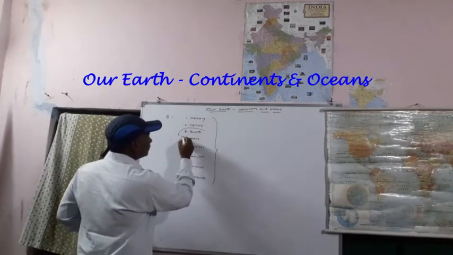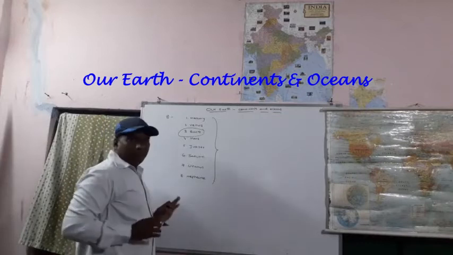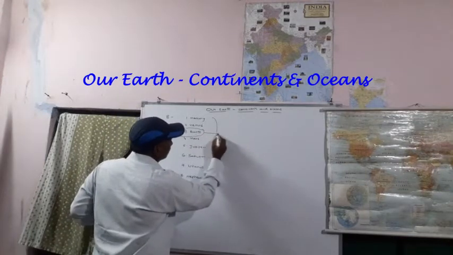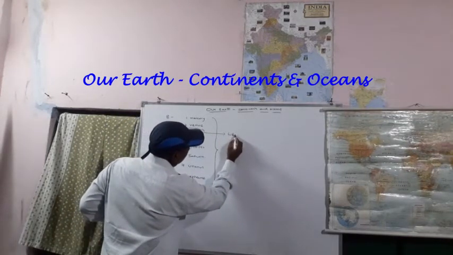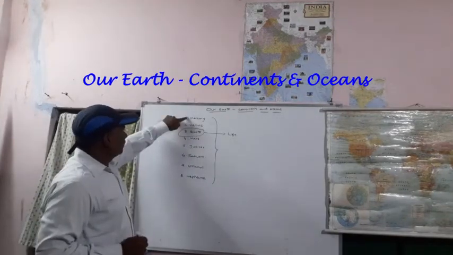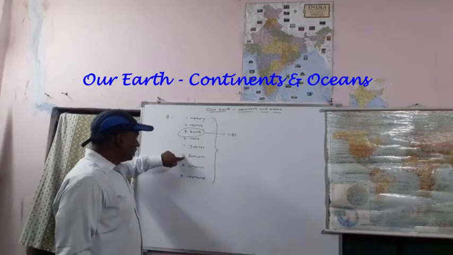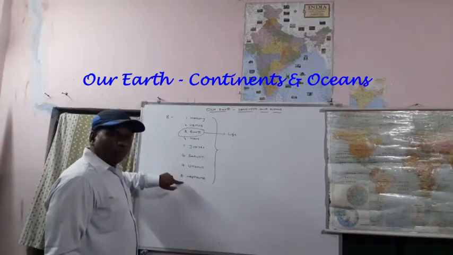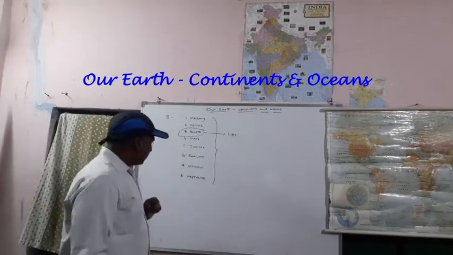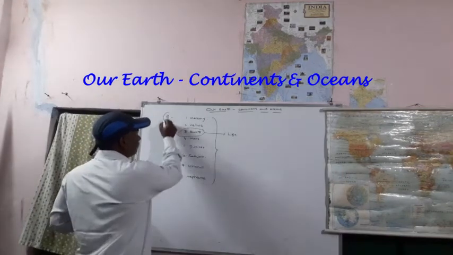Earth is also one of the planets. Where life is, we are observing only on Earth life is available. Okay? Mercury, Venus, Earth, Mars, Jupiter, Saturn, Uranus, Neptune. Pluto is not considered a planet. Earlier it was considered a planet. But right now, how many planets we have? 8 planets. Okay? Our Earth.